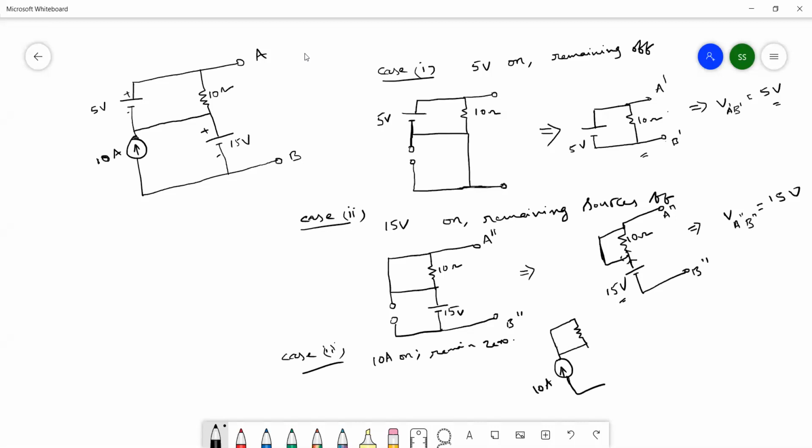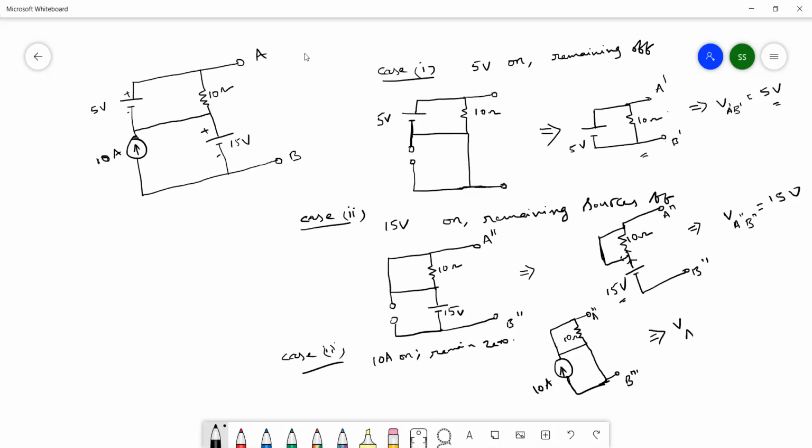Here also we need to make the 15 volts voltage source short circuit. Done. Now the circuit will look like this, triple dash. This is the third case, with 10 ohms. Correct now?